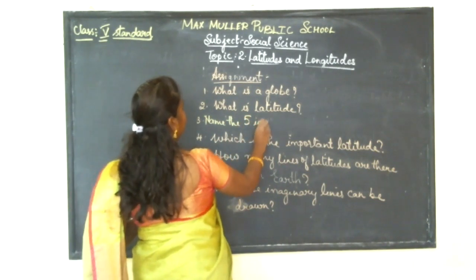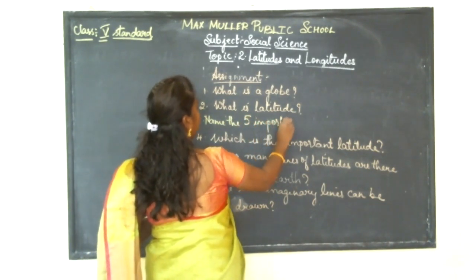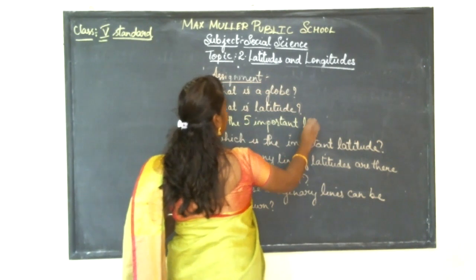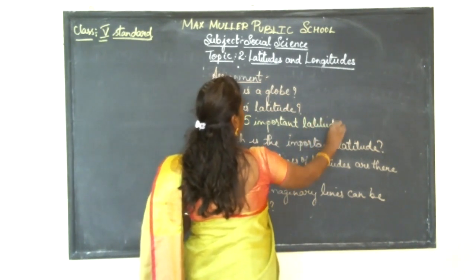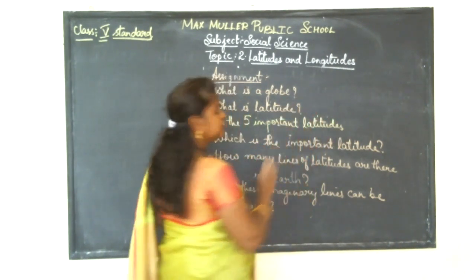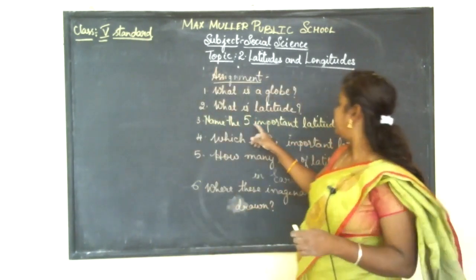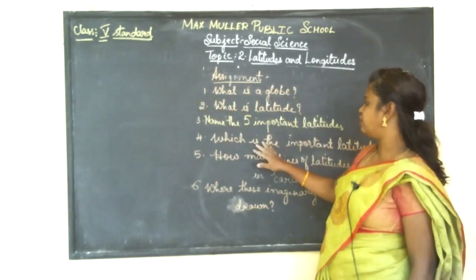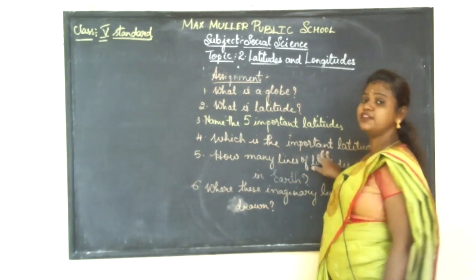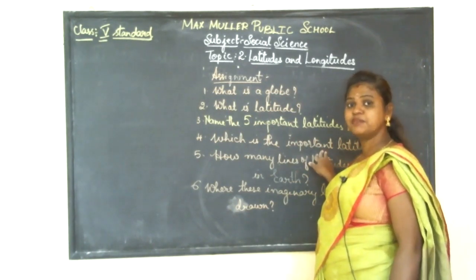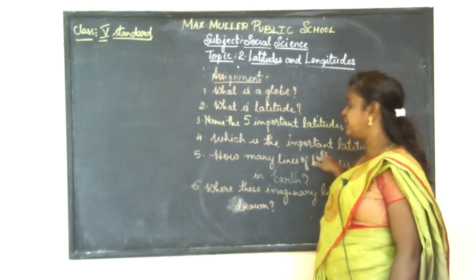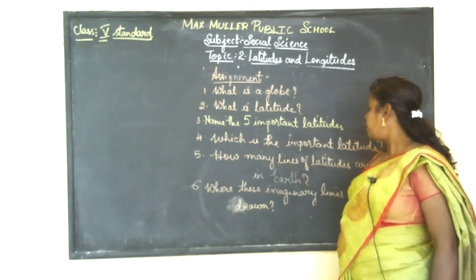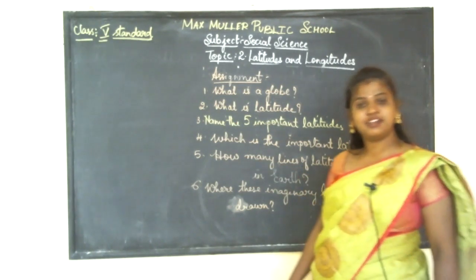So name the 5 important latitudes. The fourth one is, which is the important latitude among the 5, the main important latitude you have to write. And the fifth one is, how many lines of latitude are there in Earth?